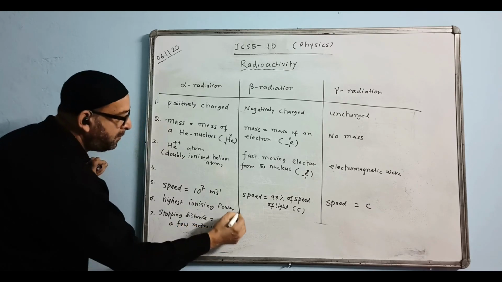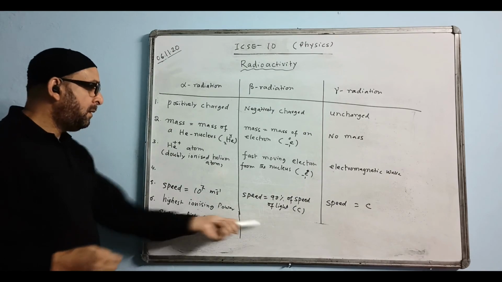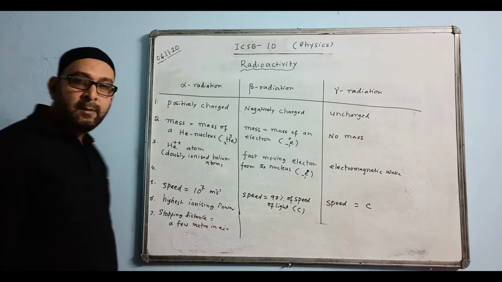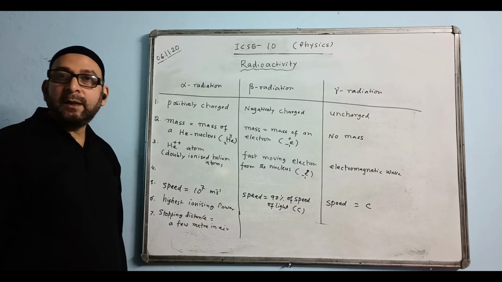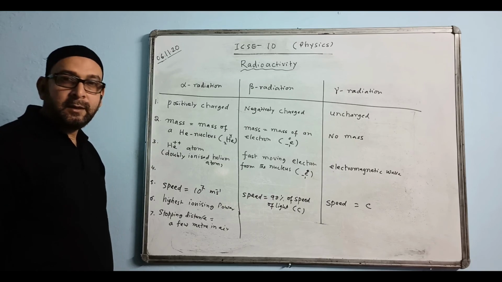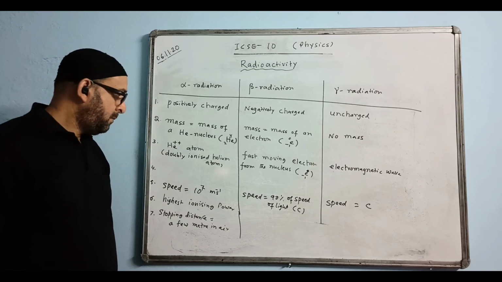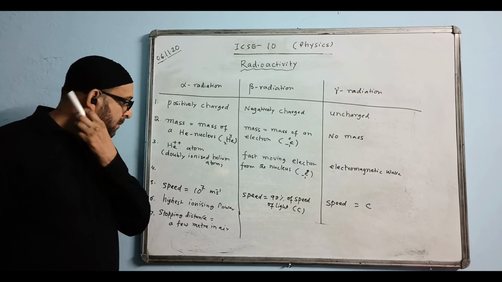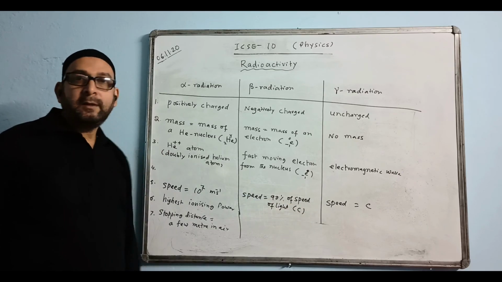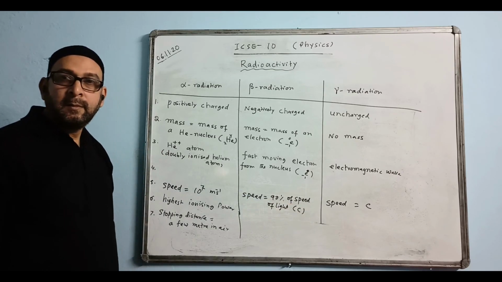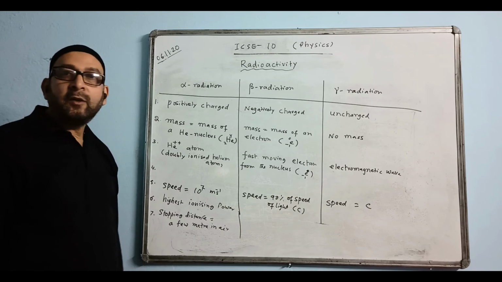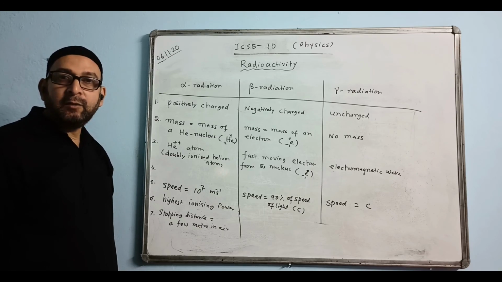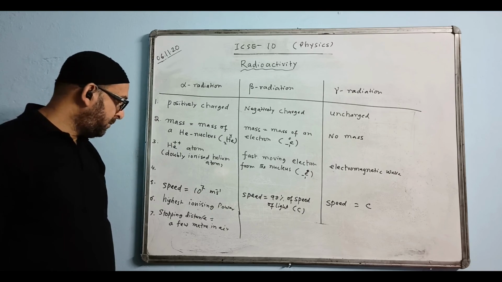And here you write 100 meter in air. And out here you write 10,000 meters. That means 10 kilometer in air.